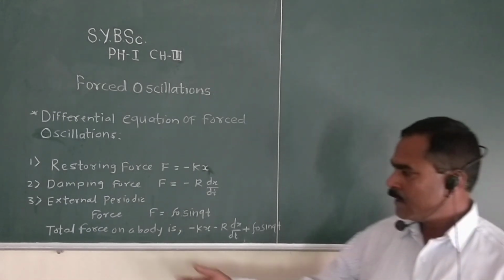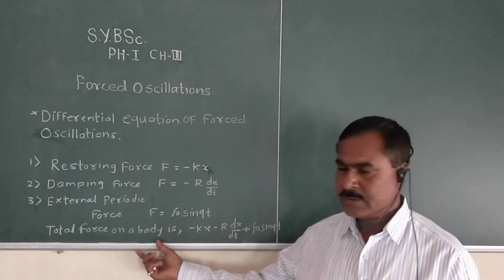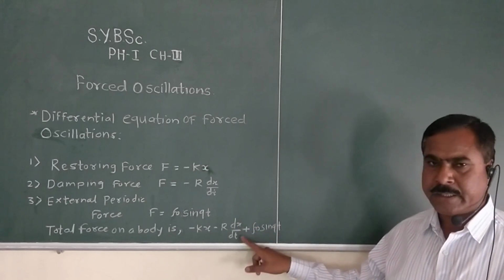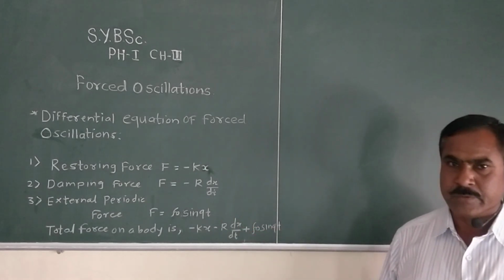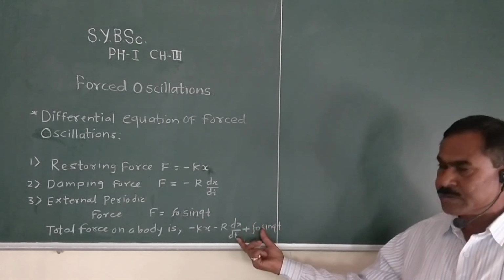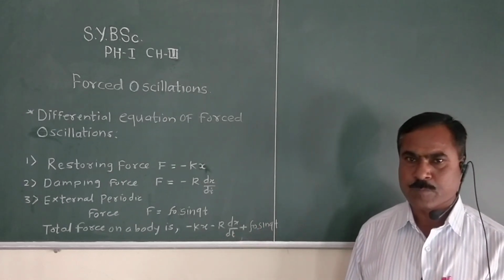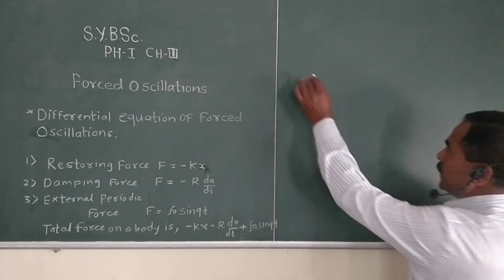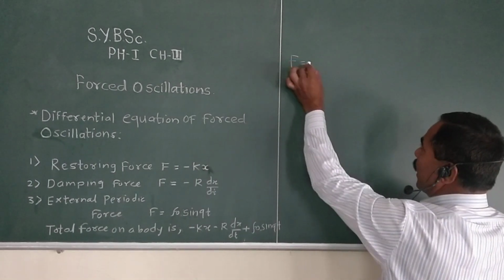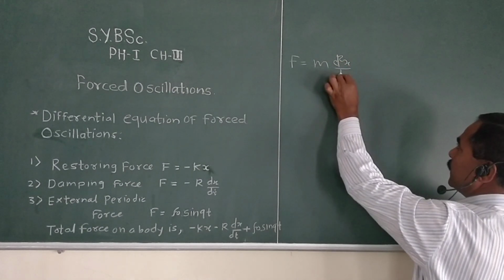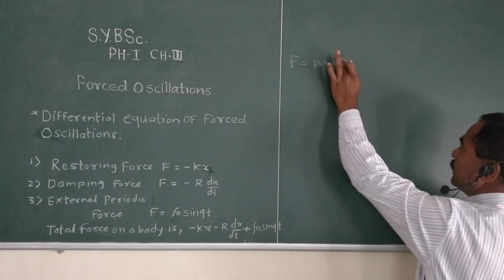Now the total force acting on the body you can write as minus kx minus r dx by dt plus F naught sin qt. This is the total force acting on the body. According to Newton's second law of motion, the force F equals m d2x by dt square.